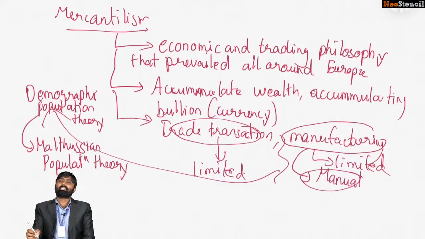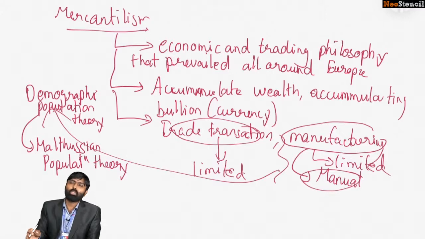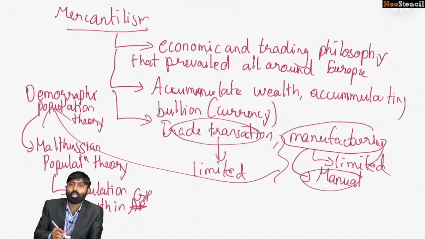Malthus simply says that population growth will never be infinite or indefinite. Population growth will always stabilize. Do you know why? Because he believed that population growth was in GP or geometric progression, whereas food grains growth would be in AP, or arithmetic progression.